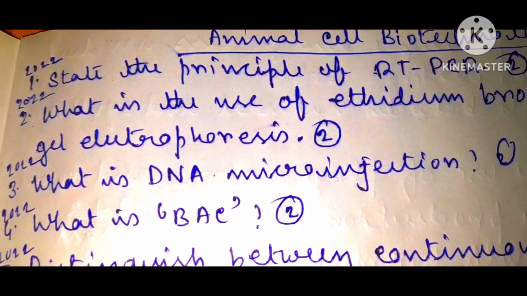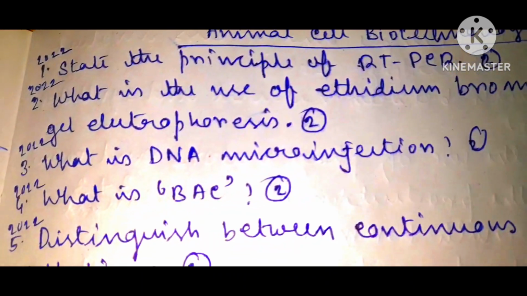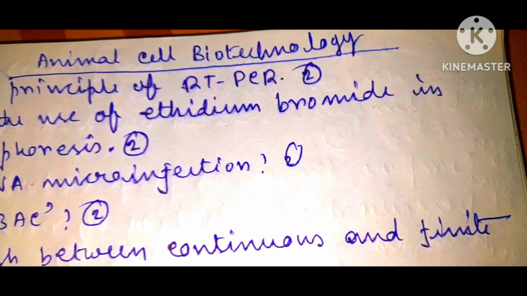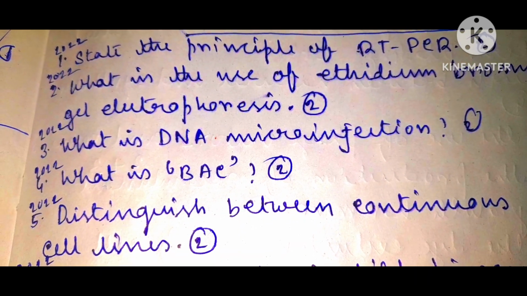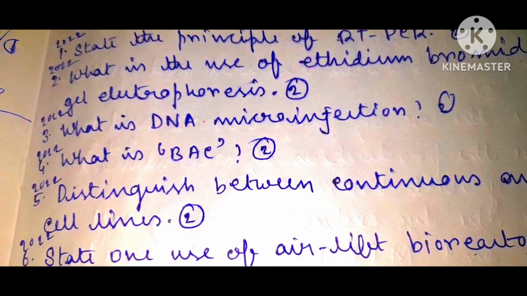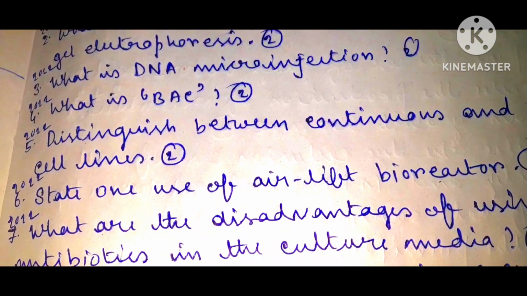Number 1, state the principle of RT-PCR carrying 2 marks. What is the use of ethidium bromide in gel electrophoresis carrying 2 marks? What is DNA microinjection carrying 2 marks? What is BAC carrying 2 marks?